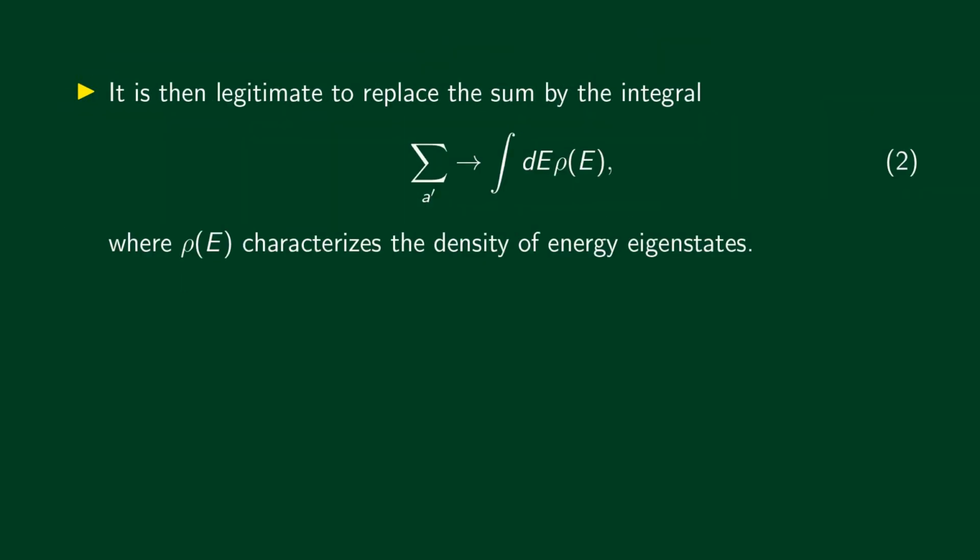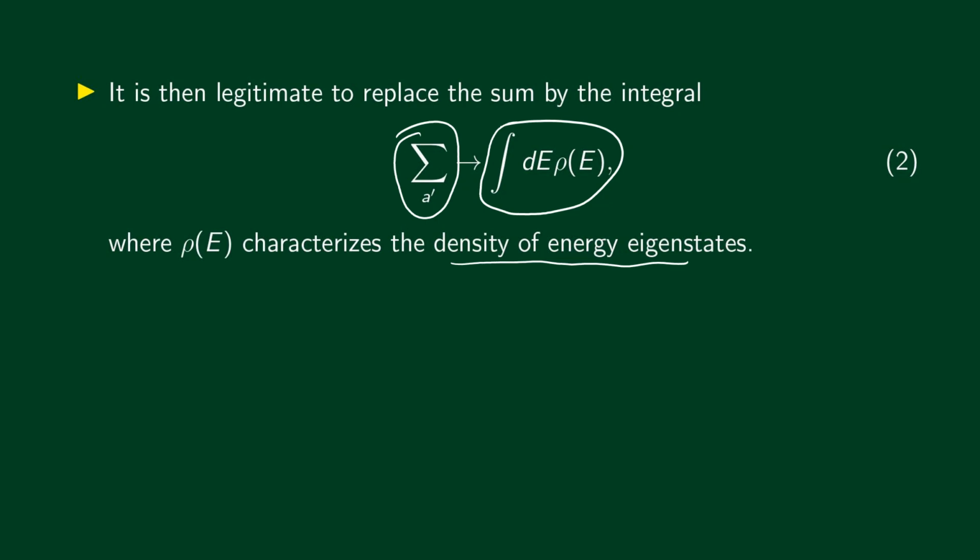If we treat the eigenvalues as continuous, then the summation over A prime can be replaced by an integral of this form. Here, rho of E characterizes the density of energy eigenstates. Let me explain what this means.